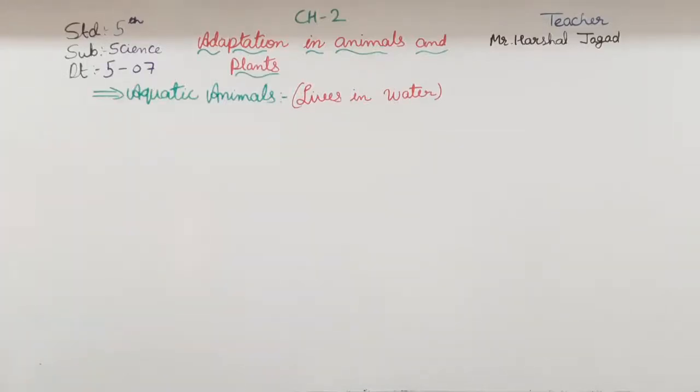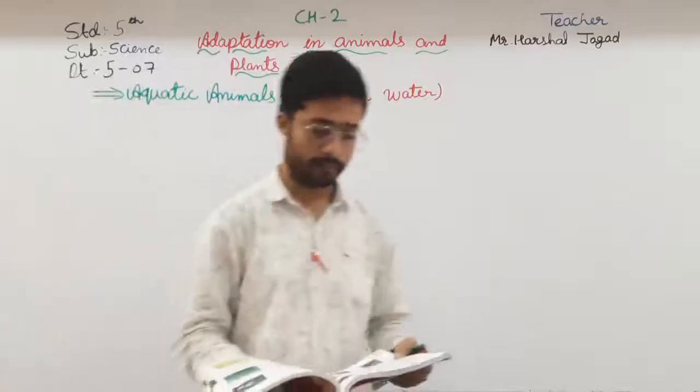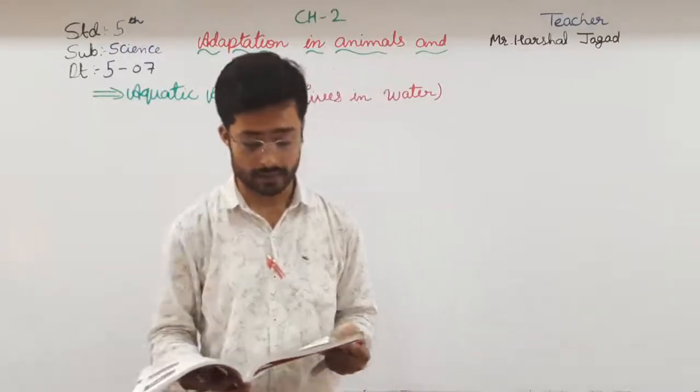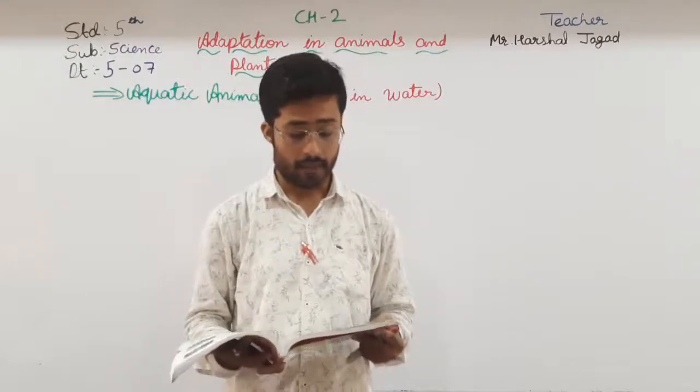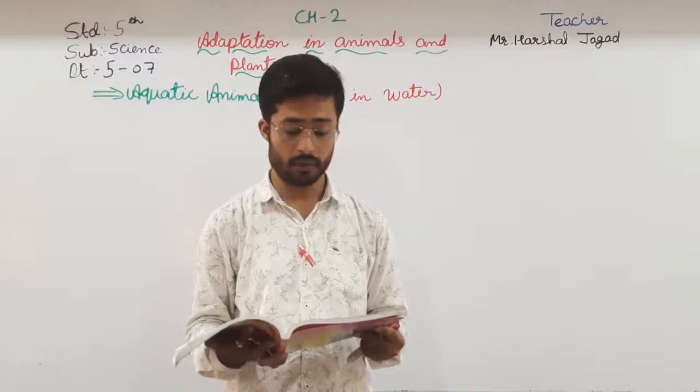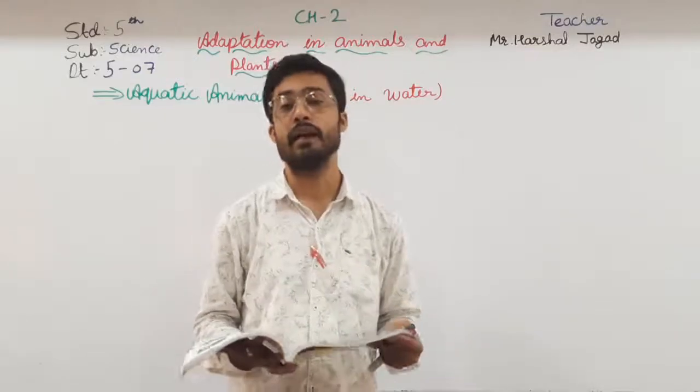So here, crocodiles and frogs. Crocodiles and fish have a skin that is covered with scales. Crocodiles and frogs have features suited to live both on land as well as in the water.